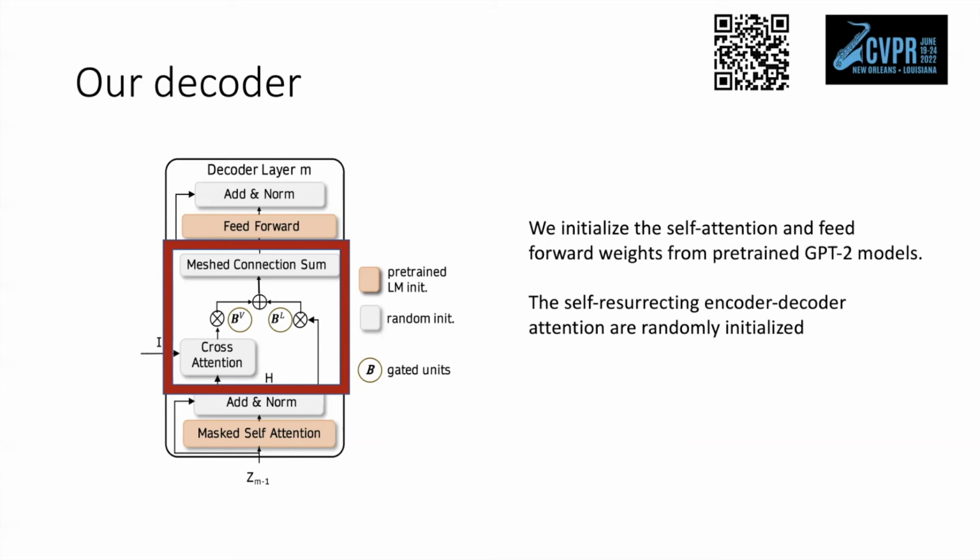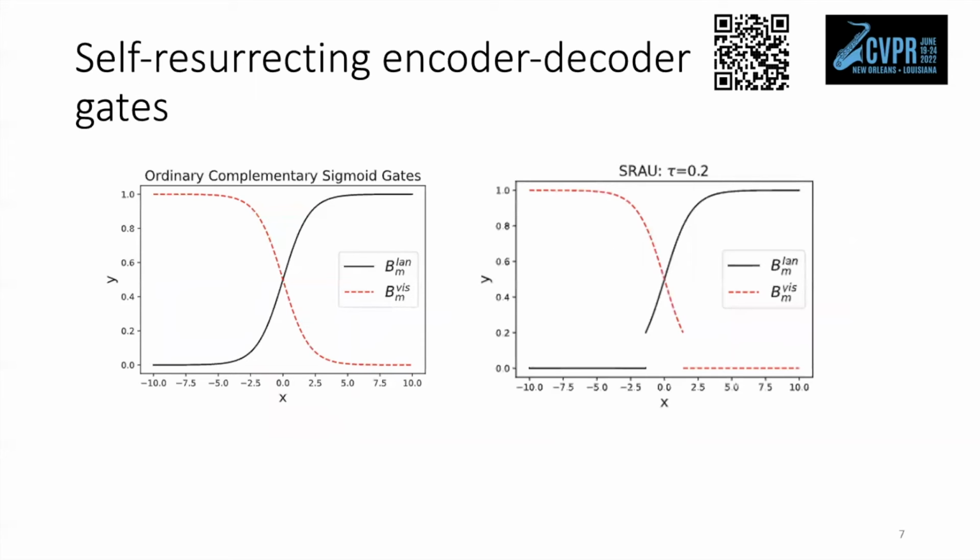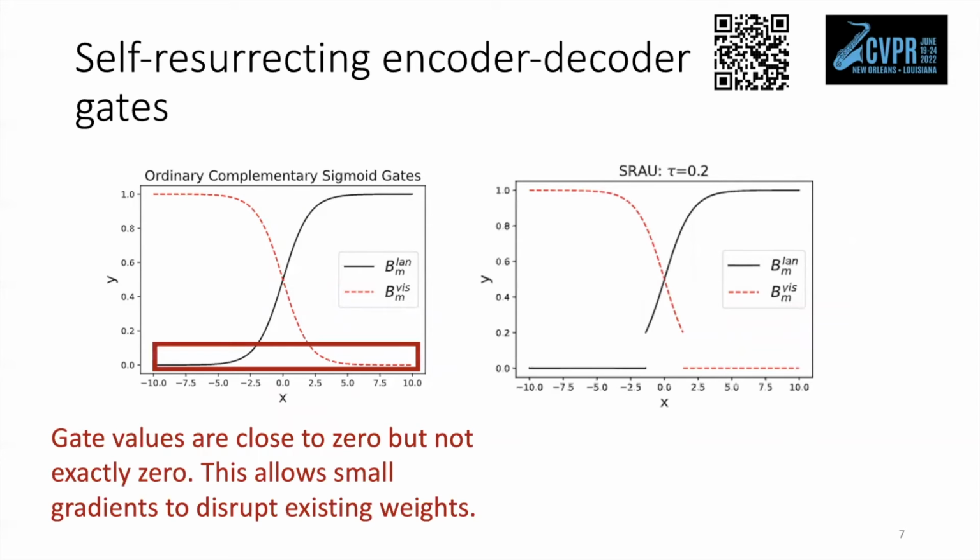In this slide, we compare ordinary complementary sigmoid gates and our SRAU. The ordinary complementary gates can output values that are very close to zero. In contrast, with the indicator functions, SRAU directly sets values less than the threshold tau to zero, thereby it introduces sparsity. As the gradient cannot backpropagate through zero gates, our SRAU prevents small gradients from disrupting pre-trained weights that capture linguistic knowledge. This property proves critical in effective utilization of pre-trained models.